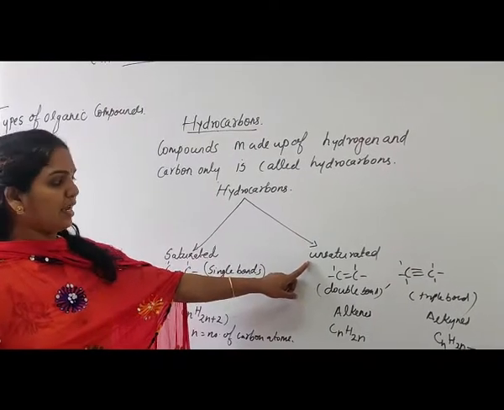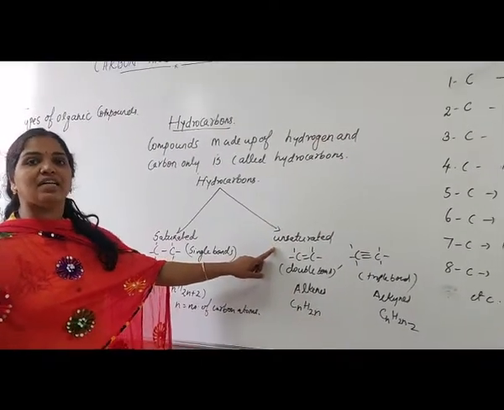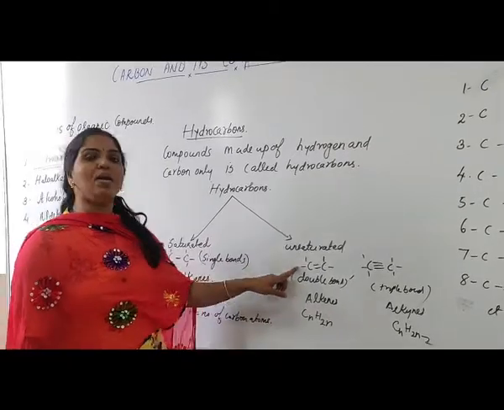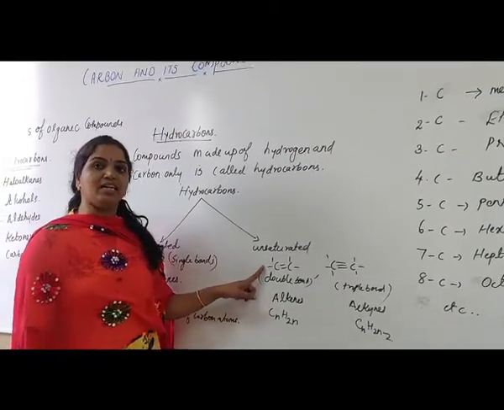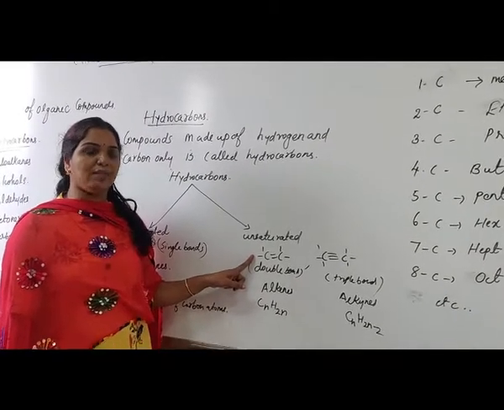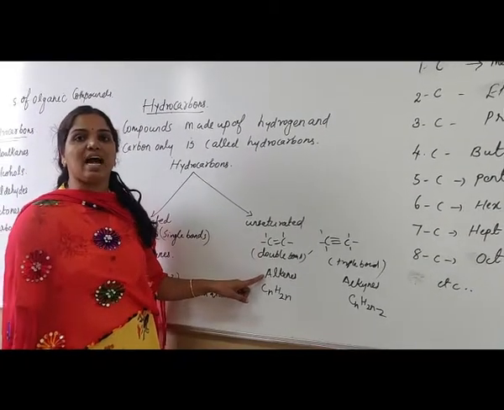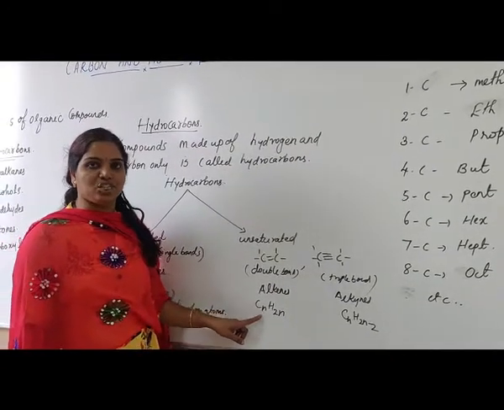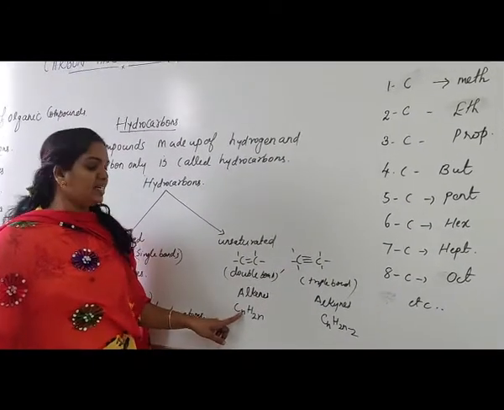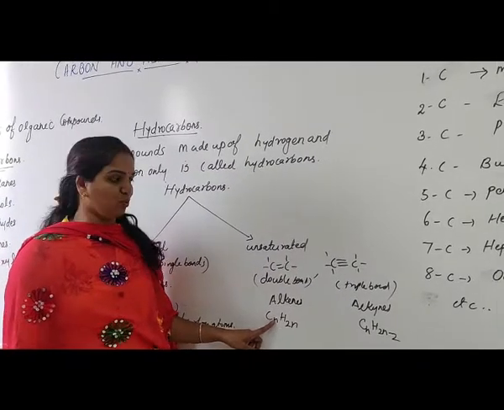Unsaturated hydrocarbons are the hydrocarbons in which carbon atoms are connected through double or triple bonds. The hydrocarbons which contain a double bond are named alkenes, and their general formula is CnH2n, where n is the number of carbon atoms.